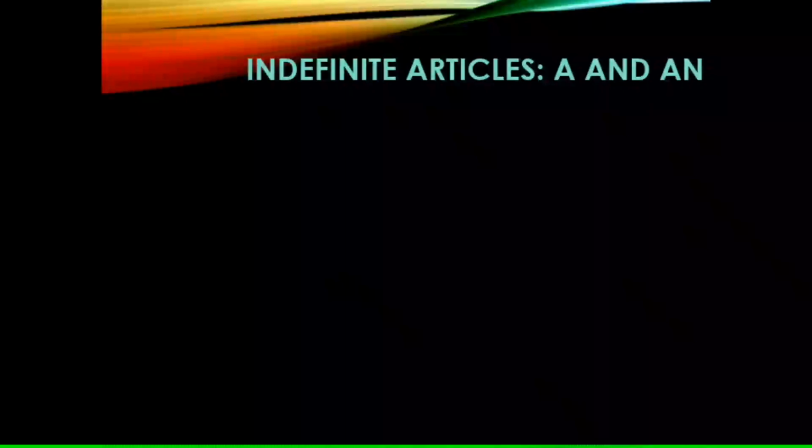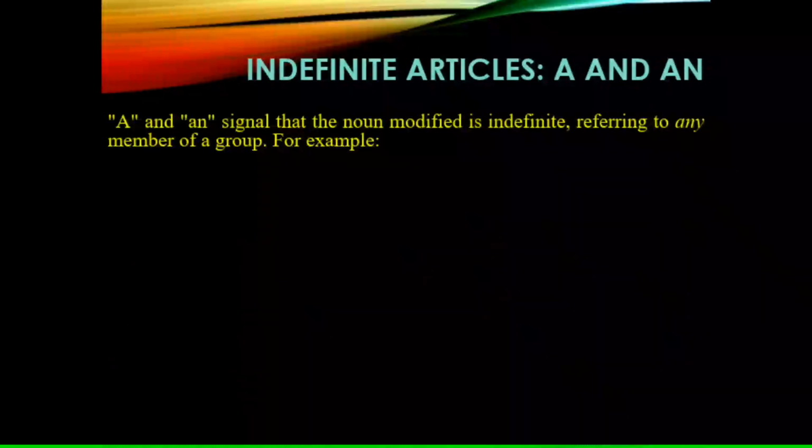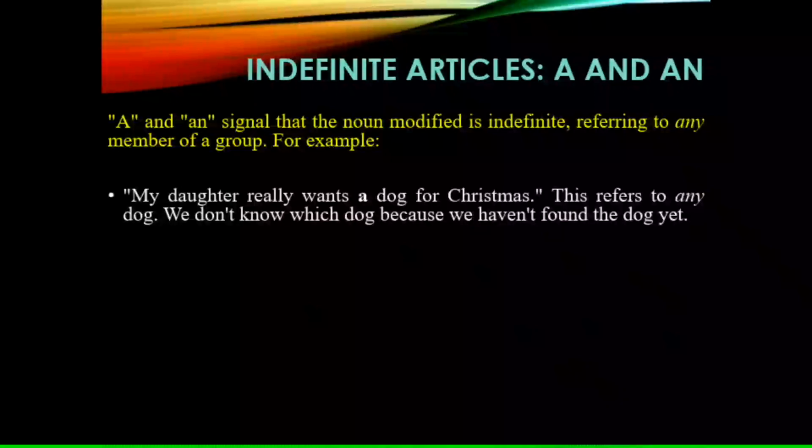So now we will learn about indefinite articles, that is a and an. A and an signal that the noun modified is indefinite, referring to any member of a group. For example, my daughter really wants a dog for Christmas. This refers to any dog. We don't know which dog because we haven't found the dog yet.